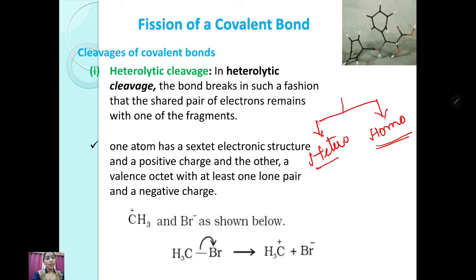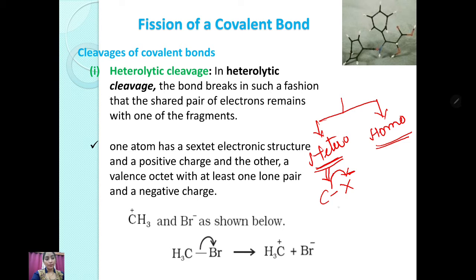What happens? This type of cleavage occurs especially when an electronegative element is attached to the carbon chain. Because of electronegativity, it always has a thirst for the electron. So the bond will break and the electron will move to that element. So what will happen?